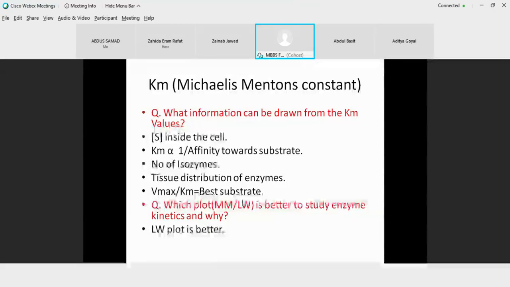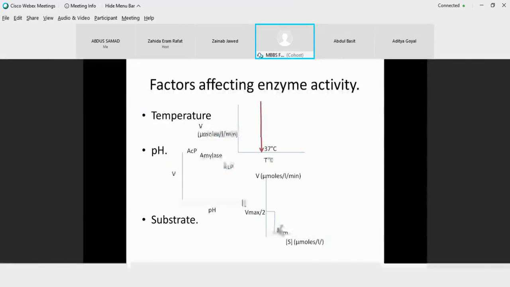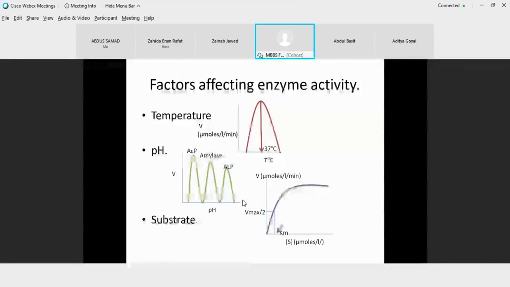Now, this plot is known as a rectangular hyperbolic curve, a Michaelis and Menten plot. And this plot shows linearity at very small concentrations of the substrate. If you change the substrate concentration or any ligand, a ligand is something that interacts with the enzyme or with the receptor.